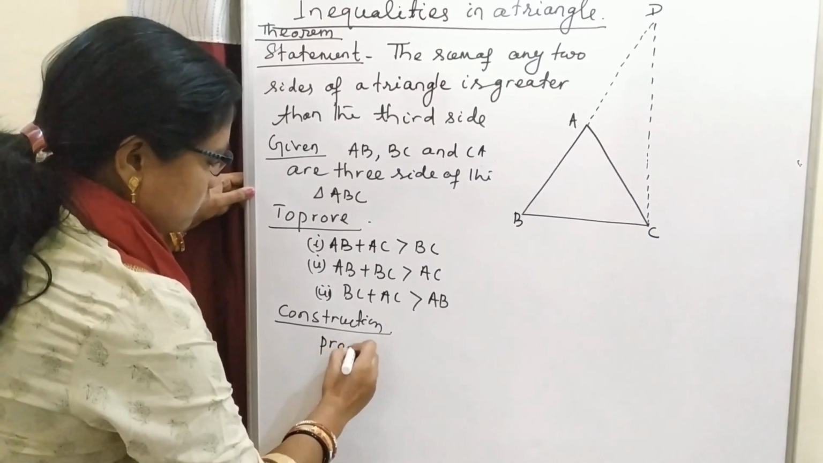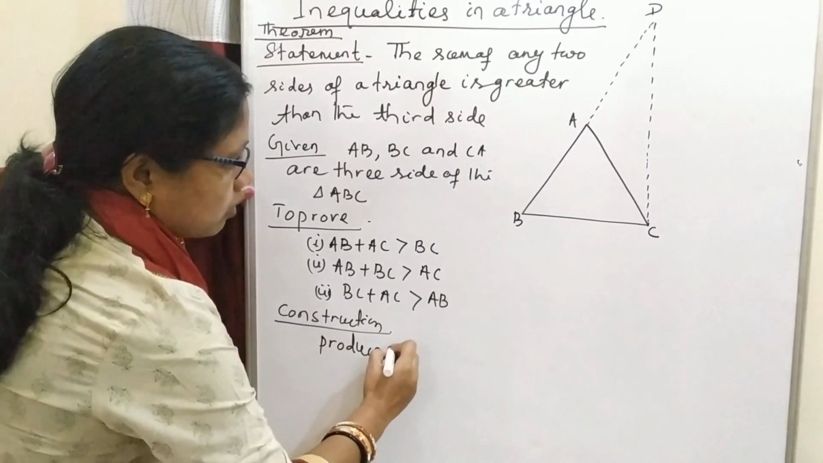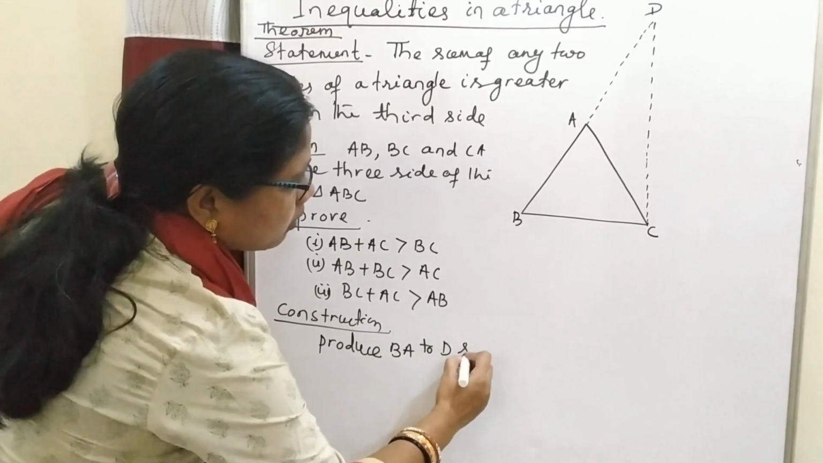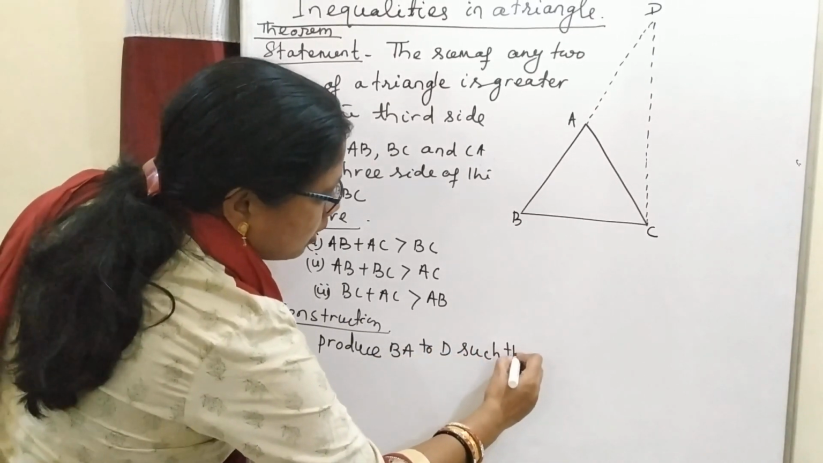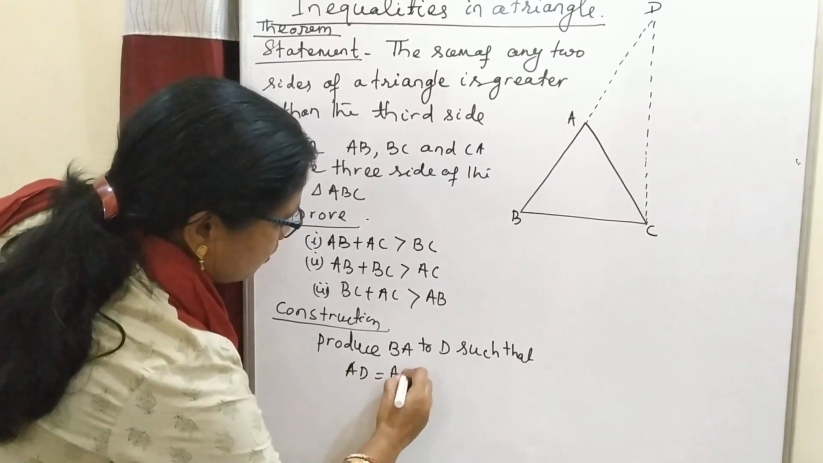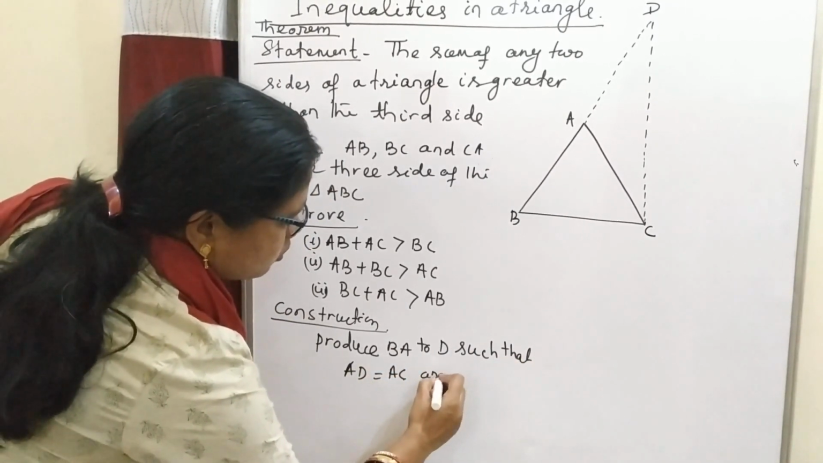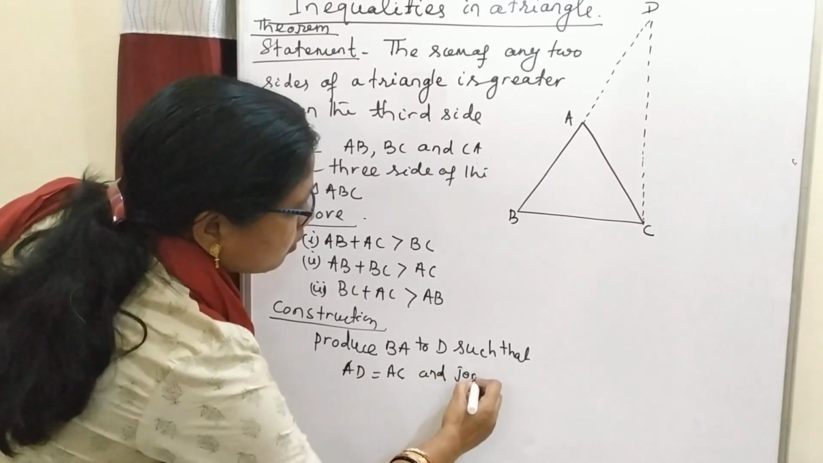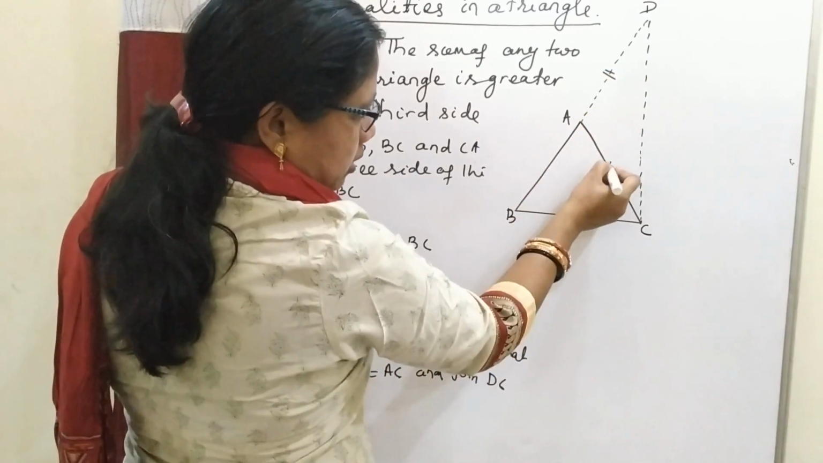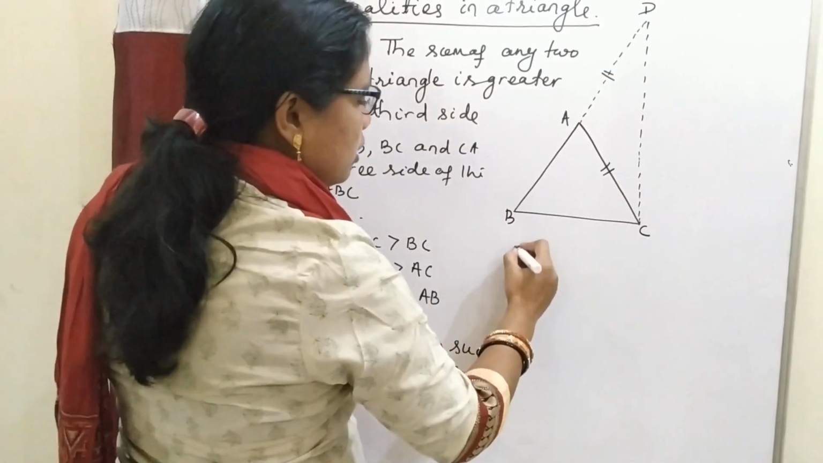Produce BA to D such that AD is equal to AC and join BC. So here AD is equal to AC. Then proof.